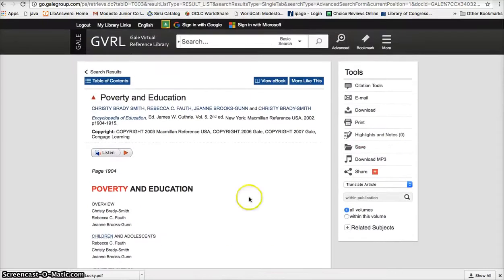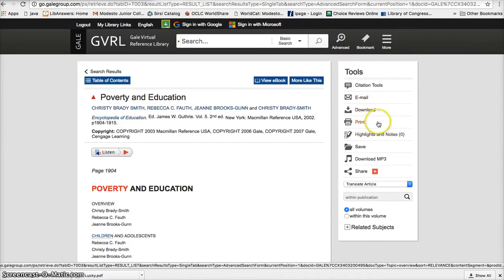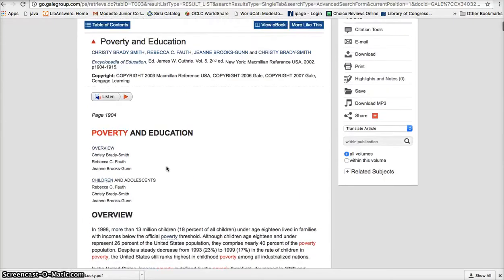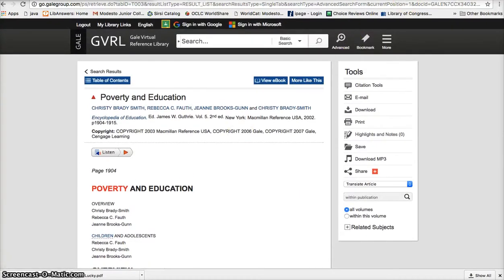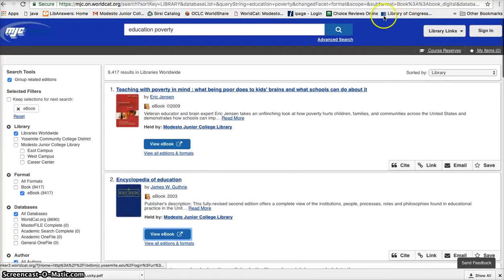I can again get a citation for it. I can email myself the chapter. I can print it out. And if I wish, I can click on this listen button and it will read to me the text as it goes through. So those are the two main ways to find ebooks in the MJC Library's catalog.